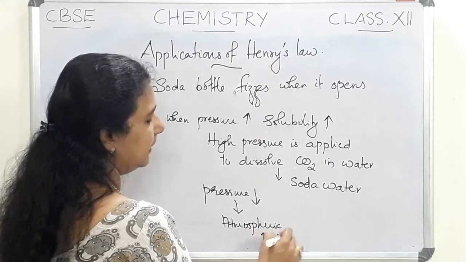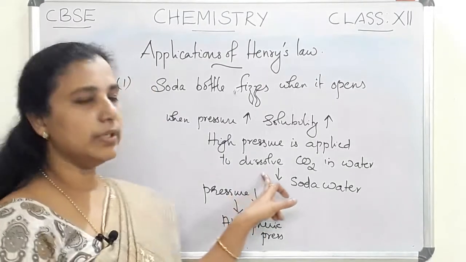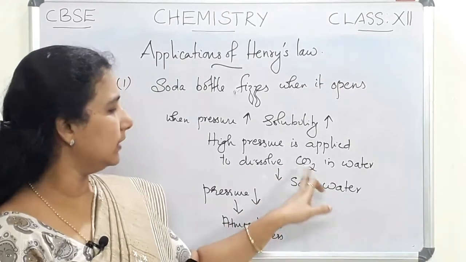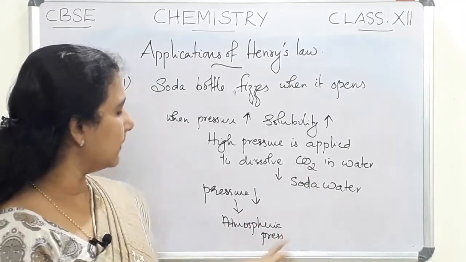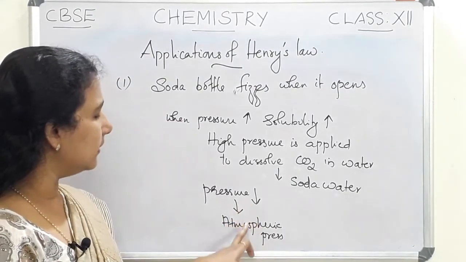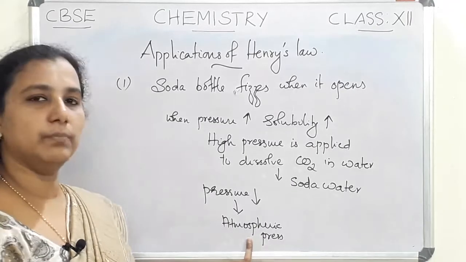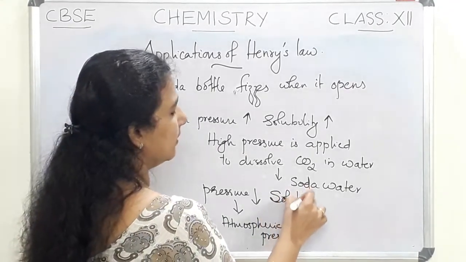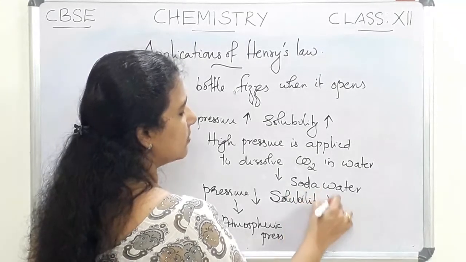Inside the soda bottle, the pressure is more and more carbon dioxide is dissolved in the water, and soda water is made. If the bottle is opened, the pressure decreases and it attains atmospheric pressure. So the solubility is lowered.